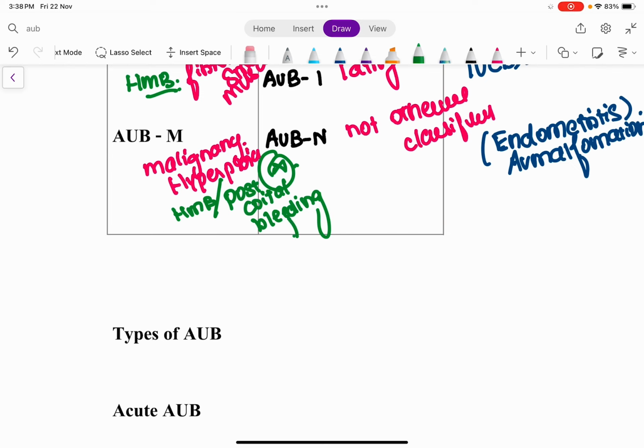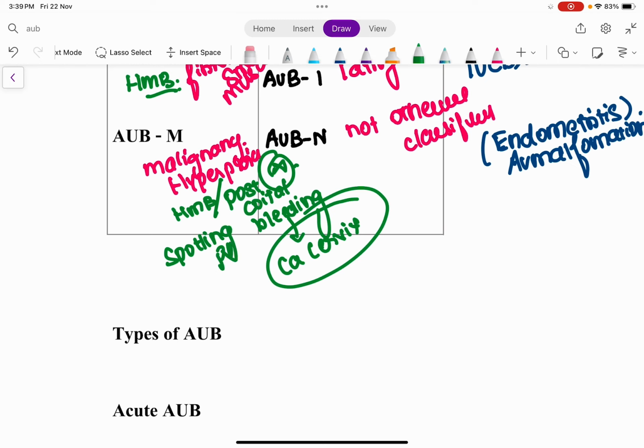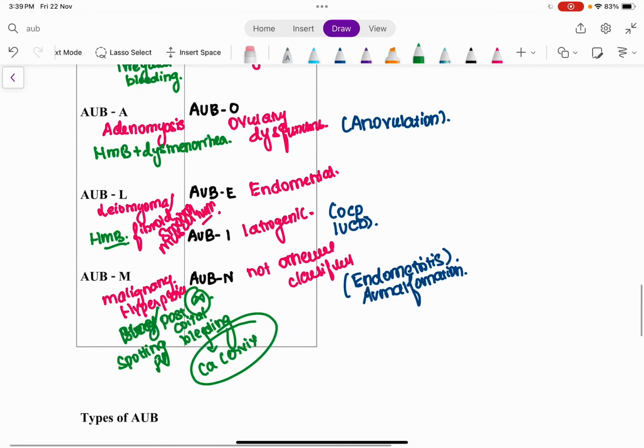So postcoital bleeding is very significant, which most commonly signifies cancer cervix. So it could be either spotting per vaginum, it could be bleeding per vaginum, or it could be postcoital bleeding as such.